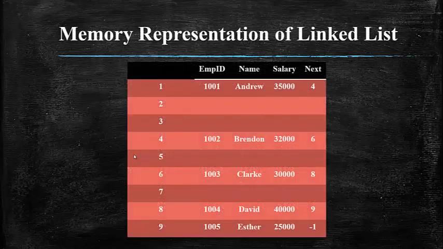So in what way your linked list variables are stored, in what way the data that is present in a linked list is stored. Here let us take an example of an employee record. This particular employee record has the employee ID, name and then the salary. Let us understand that this is not the actual memory representation, but for a theoretical concept we will first try to understand how the records are pointed to in a linked list. Normally in an array, the records are stored in a continuous memory allocation. So let's say for example here I have created 5 employee records.